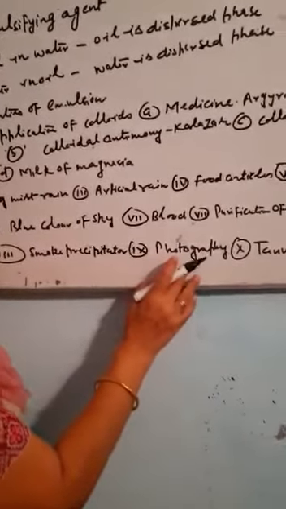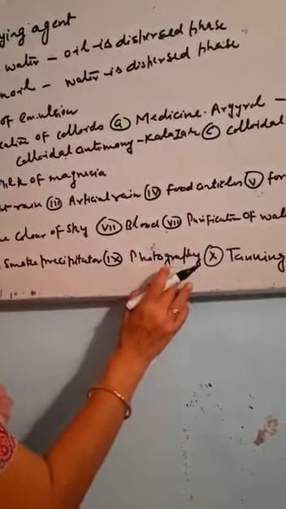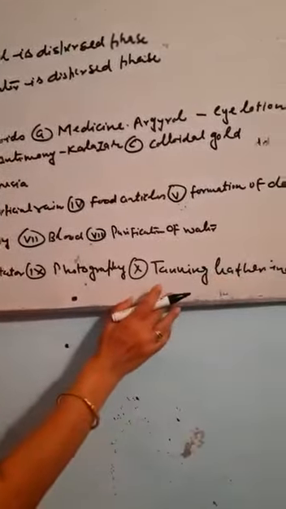In photography, a layer of gelatin is applied on the film. Similarly, for hardening of leather, the colloids are used.